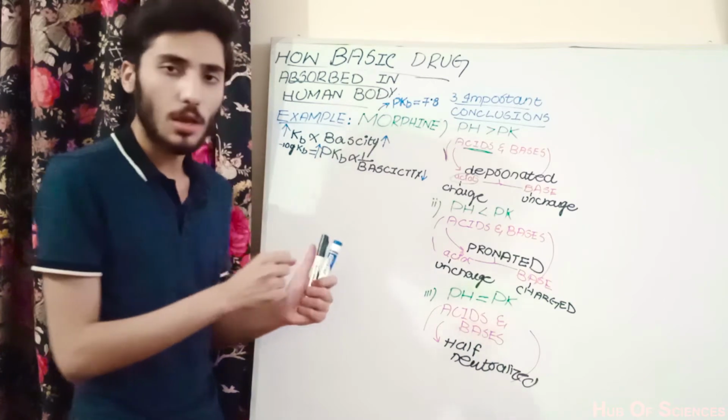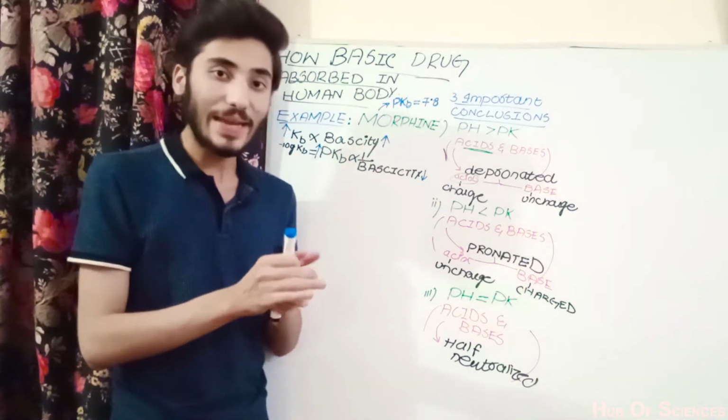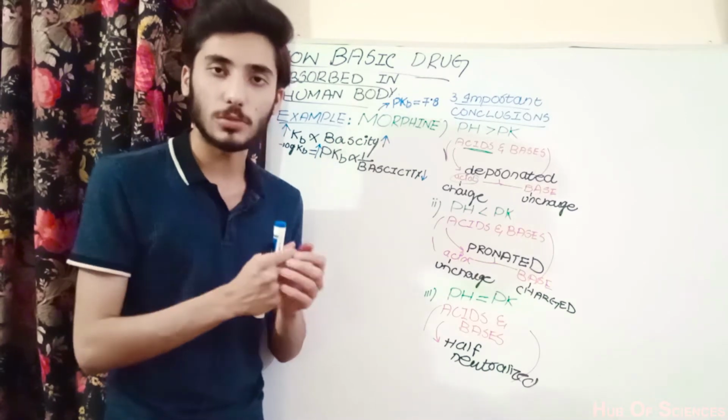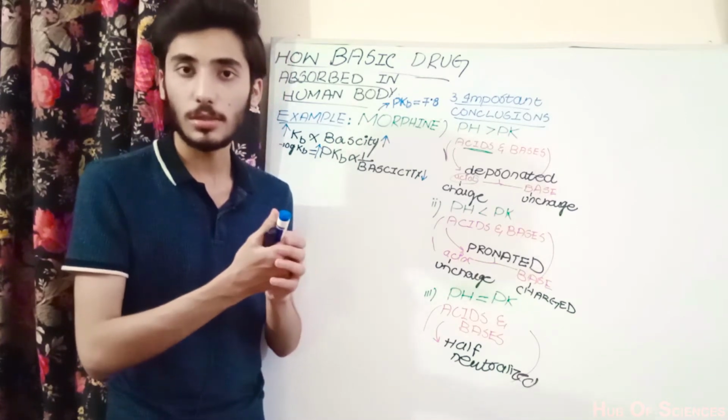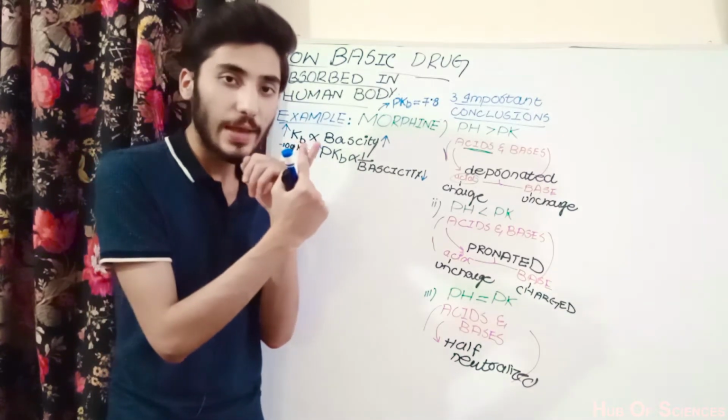What is morphine? Morphine is a basic drug. And which kind of basic drug? We categorize basic drugs in two classes. Class 1 is the weakly basic, and class 2 is the strongly basic.